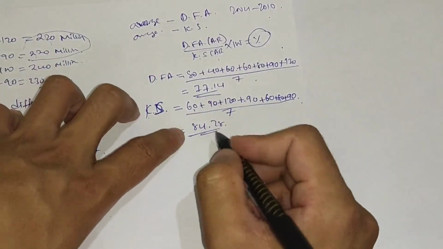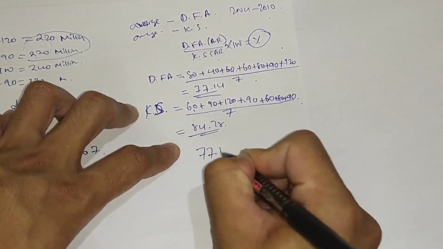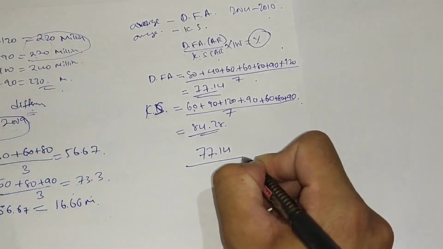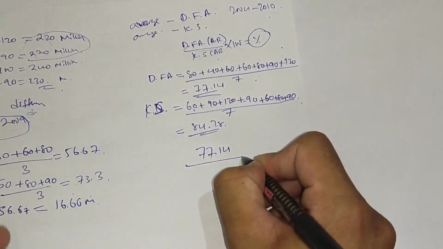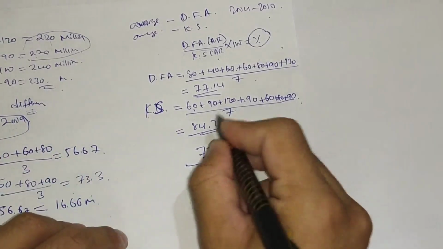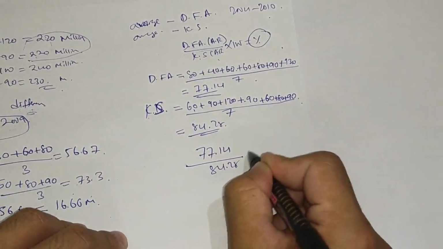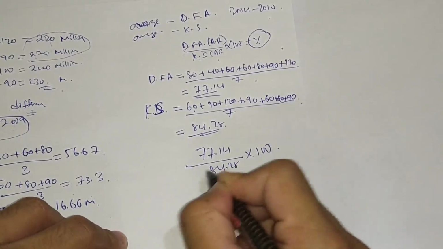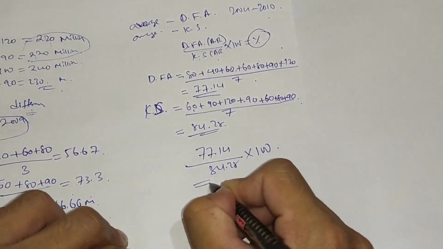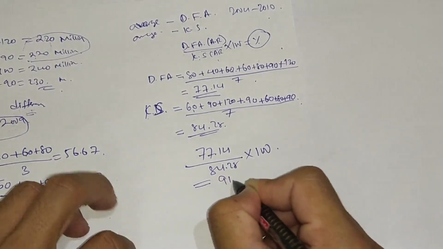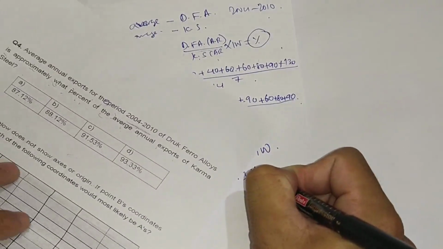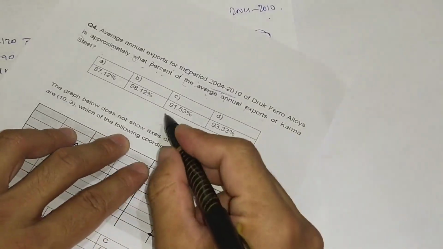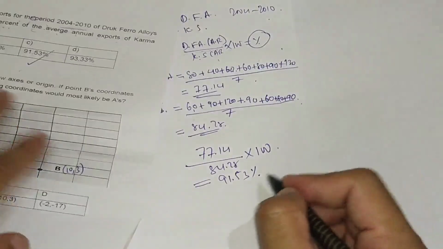As per the question, 77.14 divided by 84.28 multiplied by 100, so we'll get the percentage as 91.53. So 91.53 is here, and this is the correct option.